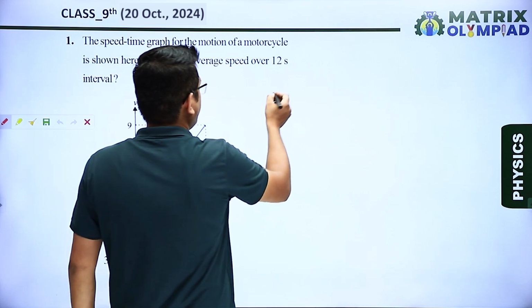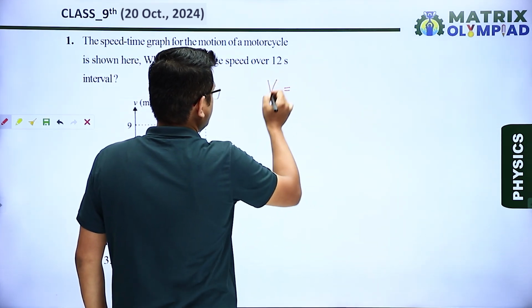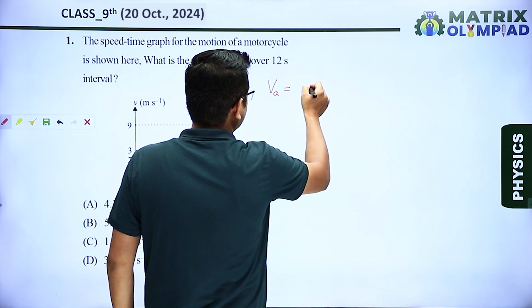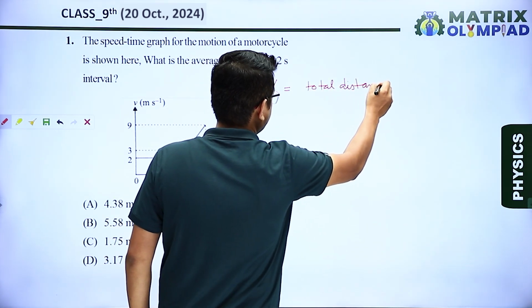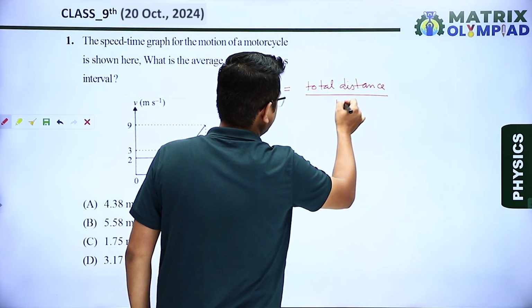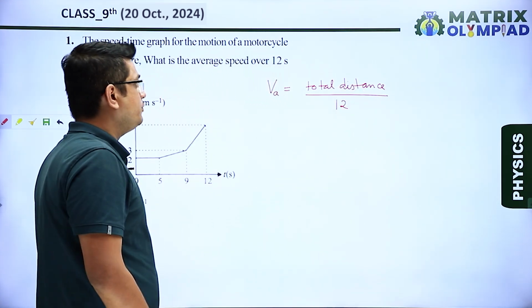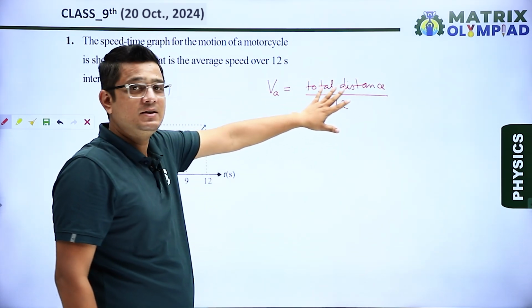As we know that the average speed, let's say it is given by V average, is equal to total distance divided by total time taken, and we know that total time is given 12 seconds. So if we are able to calculate the total distance traveled, then we can calculate the average speed by this formula.